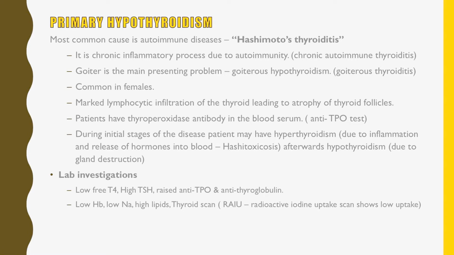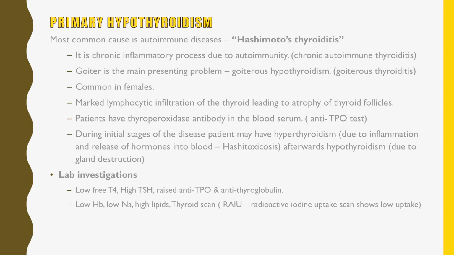Primary hypothyroidism. The most common cause for primary hypothyroidism is iodine deficiency. However, iodine deficiency is not very prevalent these days, so the most common cause for primary hypothyroidism becomes an autoimmune disease called Hashimoto thyroiditis. It is a chronic inflammatory process due to autoimmunity. That is why it is also called chronic autoimmune thyroiditis.